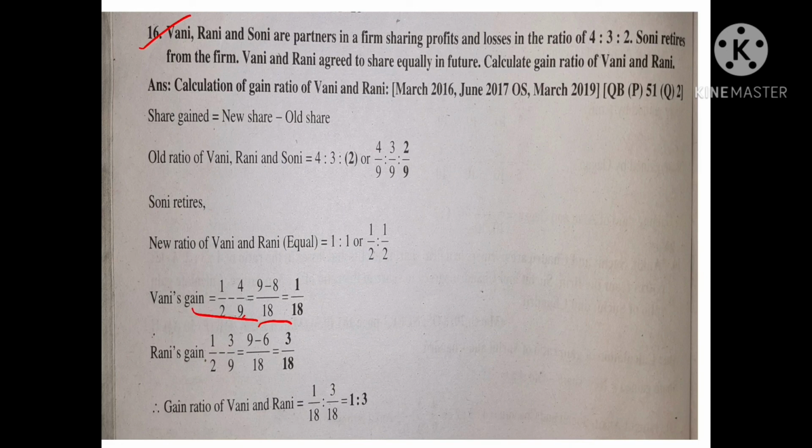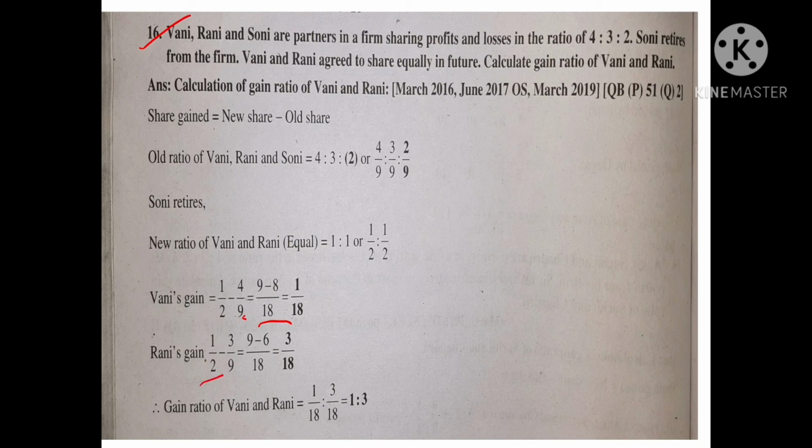So 2 how many is 18? 2 9s are 18, so this 1 has to be multiplied by 9. And 9 how many is 18? 9 2s, so this 4 has to be multiplied by 2. So 1 into 9 is 9, and next 4 into 2 is 8. 9 minus 8, so finally Vani's gain is 1/18.